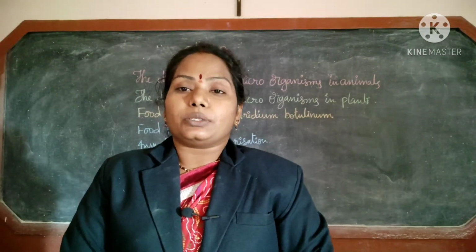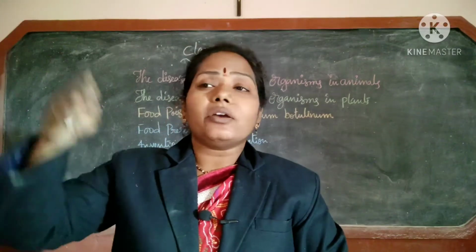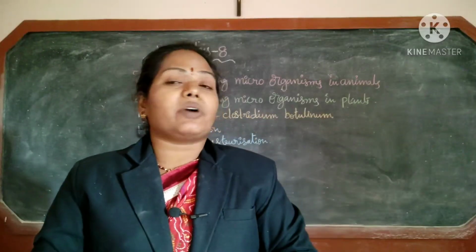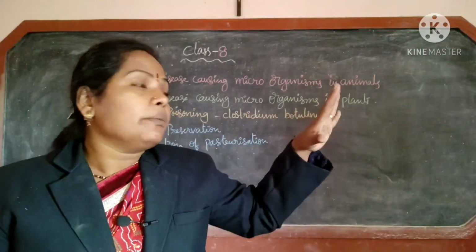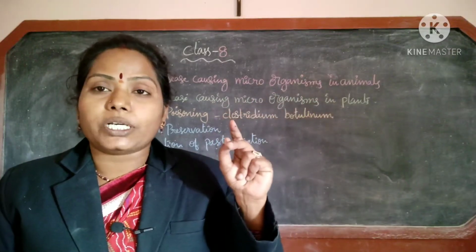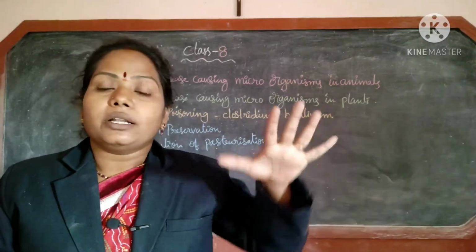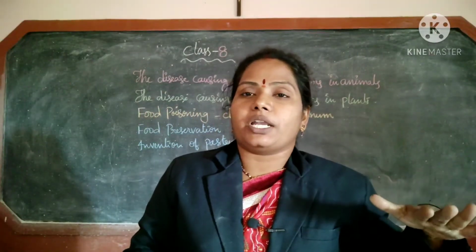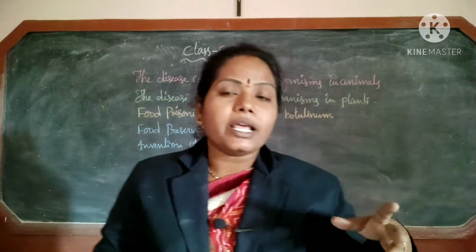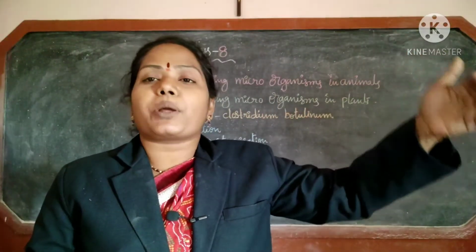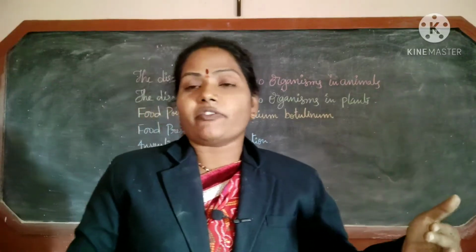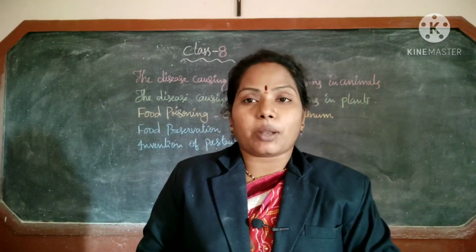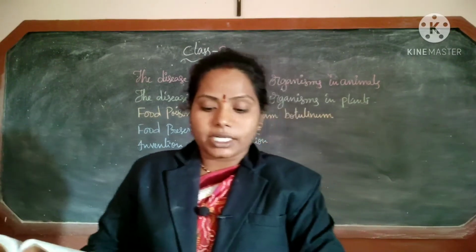You have to close the windows and doors in the evening time, around 6 o'clock. One more thing, you have to use mosquito repellents. Mosquito repellents means all out and coils. Using wire mesh on doors and windows is also very important, so that air passage is allowed. That protects from mosquitoes and houseflies also. So using door mesh is very important. Next, mosquito repellents also you can use. Next, dengue.